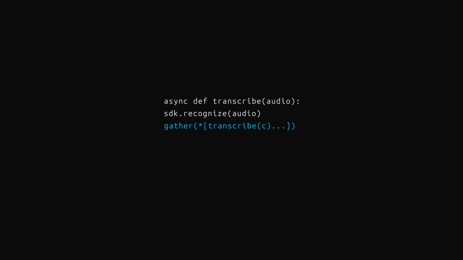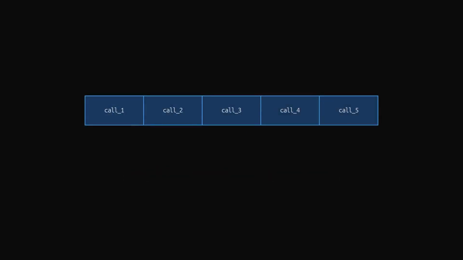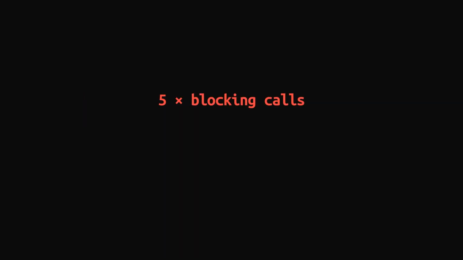So when you wrapped it in an async function and passed it to Gather, nothing magical happened. Gather scheduled all 5 coroutines, the event loop picked the first one, the SDK call started, blocked the thread, and the event loop could not move. It just sat there waiting while Azure processed the audio, and only when that call finished did the event loop move to the second coroutine, then the third, then the fourth, then the fifth. 5 sequential blocking calls dressed up in async clothing, and on top of that, you paid the overhead of Gather scheduling all those tasks, which is your 1 extra second.